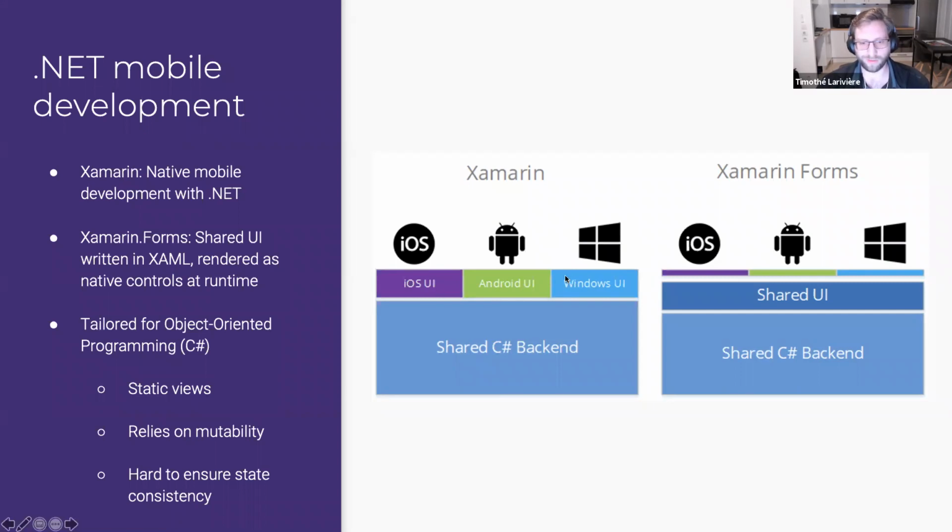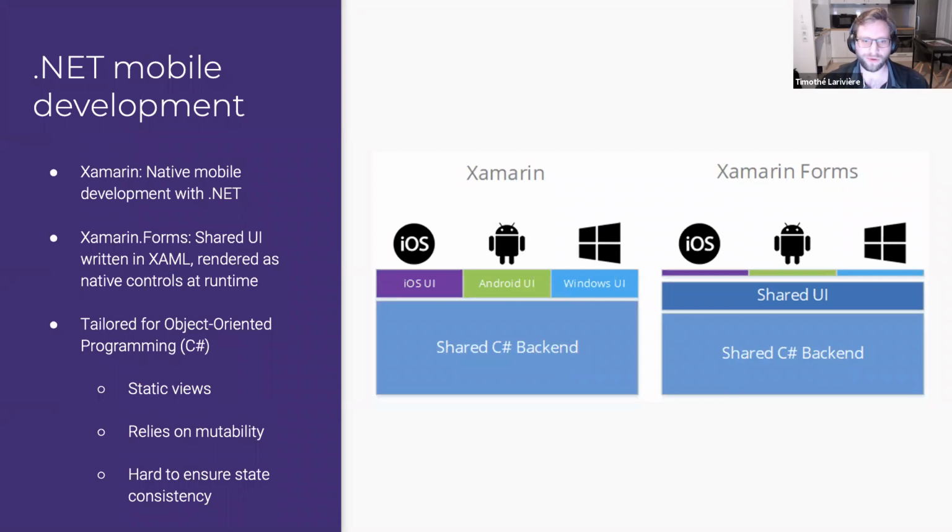It can be a great thing, but sometimes you really want to make the exact same application across all the various platforms. For that, Microsoft created Xamarin Forms, which lets you share your UI with a single description called XAML. In this XAML file, which is really an XML file with tags, each tag corresponds to a control. Like you will have a grid control, a button control, and so on. And each of those controls will map to a native control.